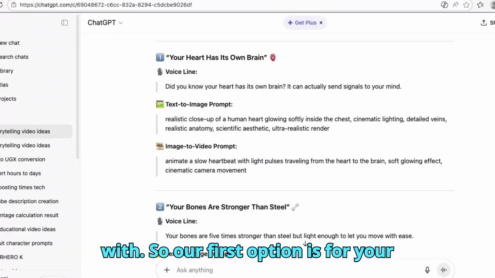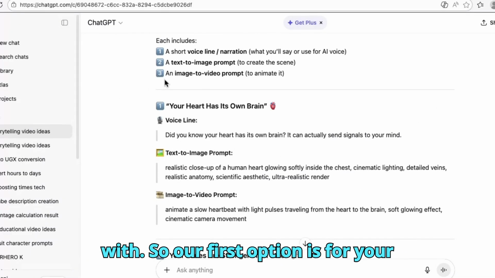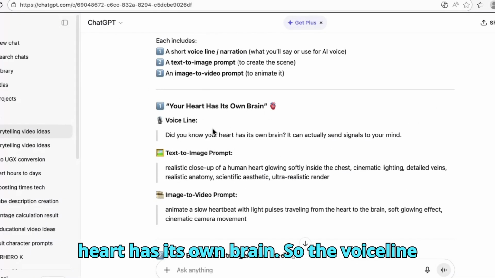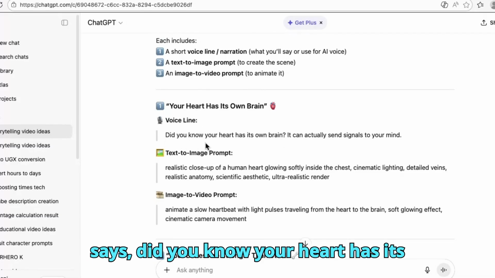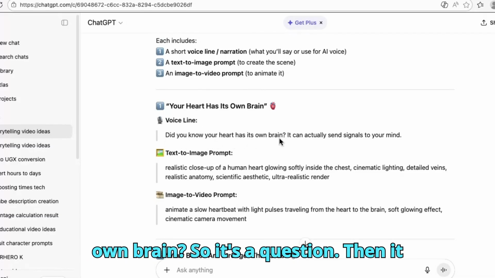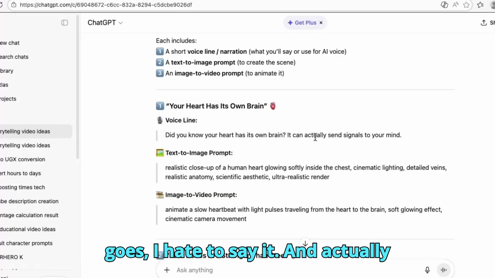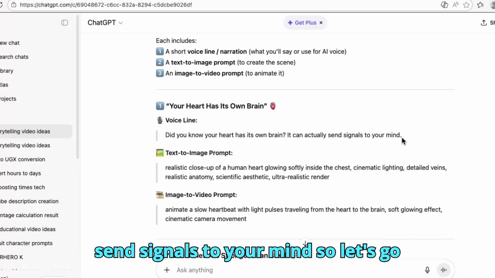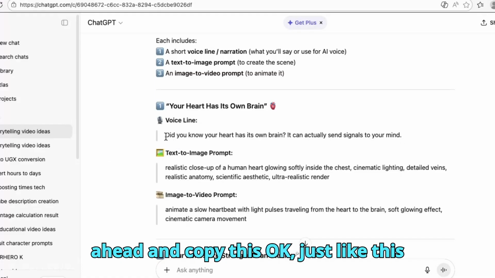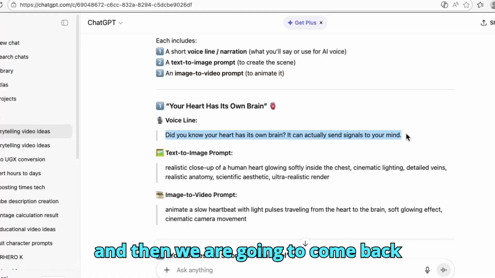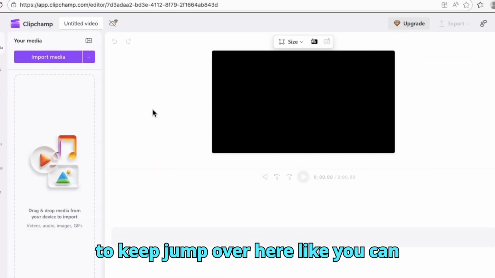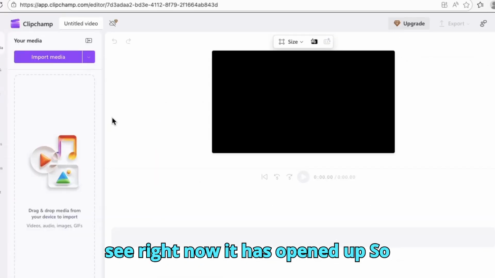So our first option is for your heart has its own brain. The voice line says, did you know your heart has its own brain? So it's a question. Then it goes ahead to say it can actually send signals to your mind. So let's go ahead and copy this, just like this, and then we are going to come back to Clipchamp. Like you can see right now, it has opened up.